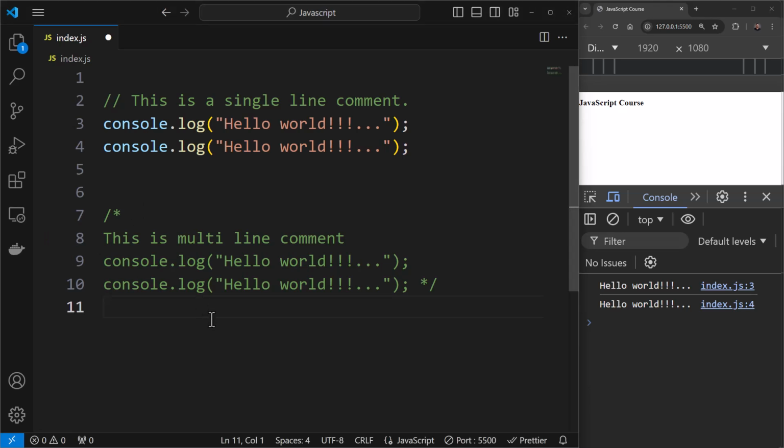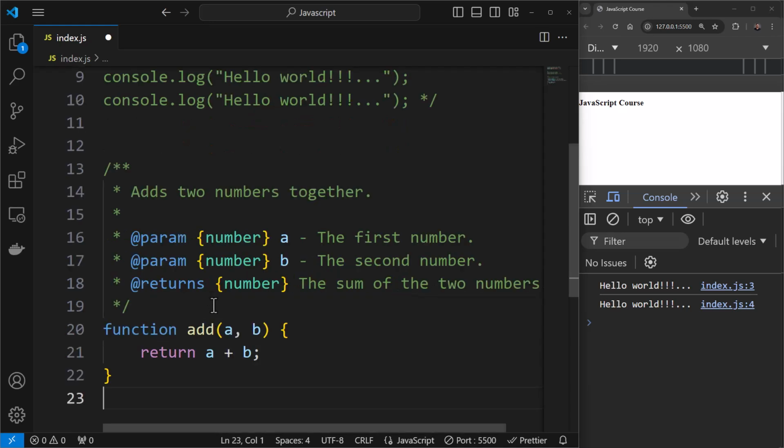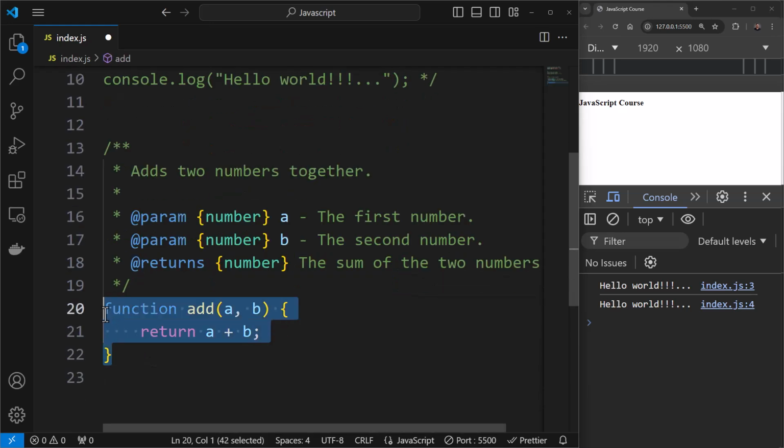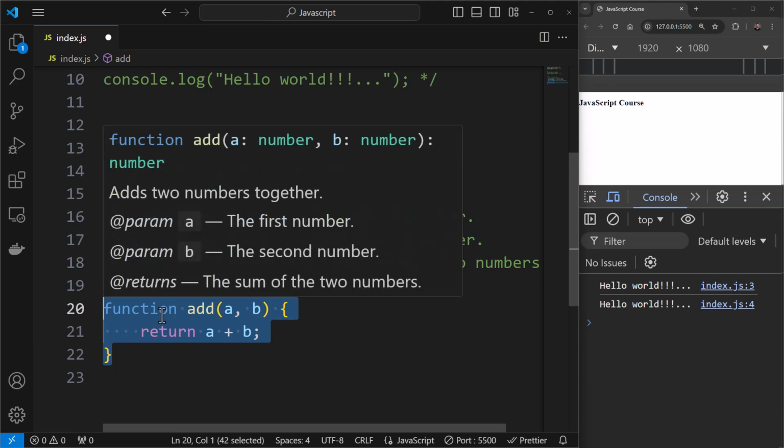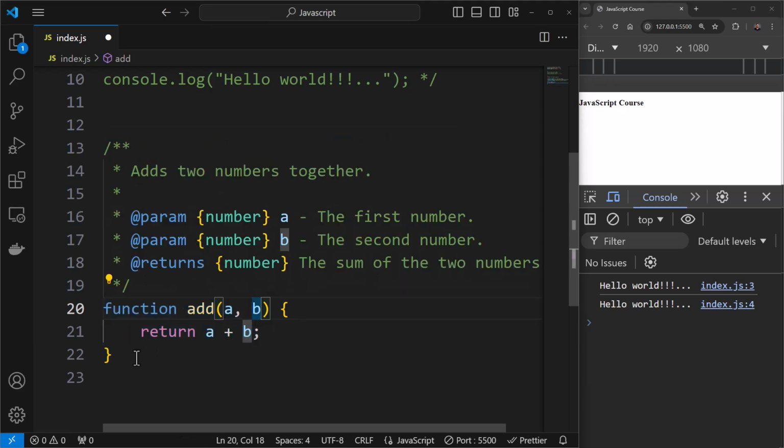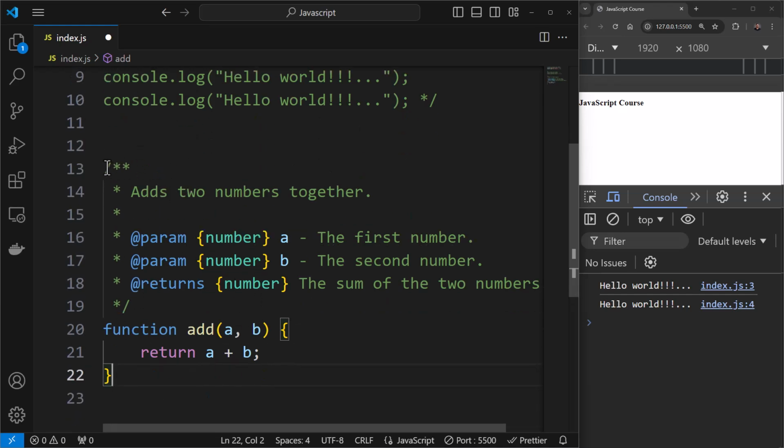So I'll just add a simple example of doc comments over here. Here you can see we have a function. If you're not aware of this concept of function methods, don't stress out. But if you're coming from any other programming language, you must be aware of things like functions, methods and all, right? So I'm just using this to show this example. Now here you can see this is doc comment. This is the syntax.